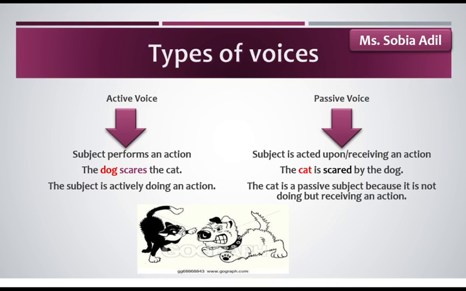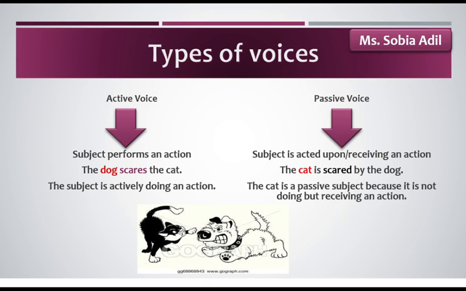If we talk about the passive voice, the subject is acted upon or receives an action, right? For example, the cat is scared by the dog. Here cat is the subject of this sentence, but it is a passive subject. How is it passive? Because it is receiving an action, right?